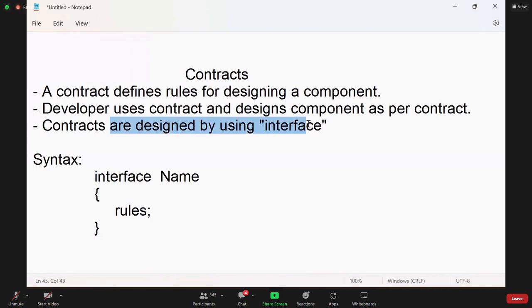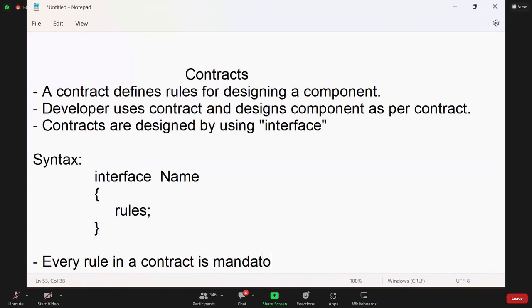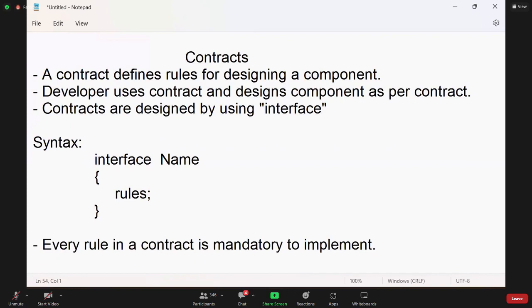What is the purpose of an interface? Contracts are designed using an interface, and every rule in a contract is mandatory to implement. Every property is mandatory by default.